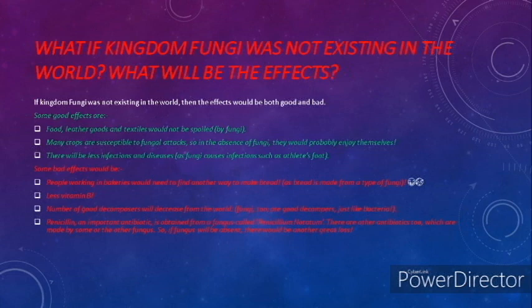And a very important point is that penicillin, an important antibiotic, is obtained from a fungus called Penicillium notatum. And of course, there are other antibiotics too, which are made by some fungus or another.